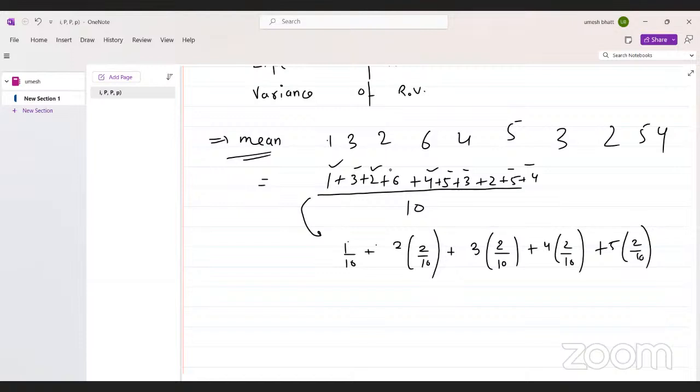And how many times does 6 occur? 1 time. So if you see, I can write it like this.